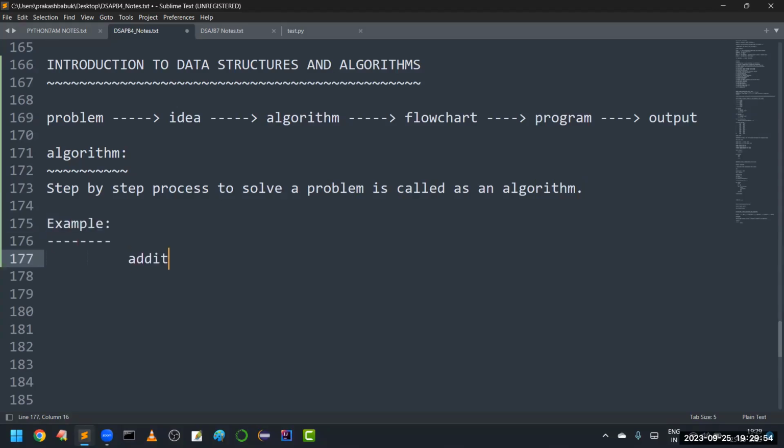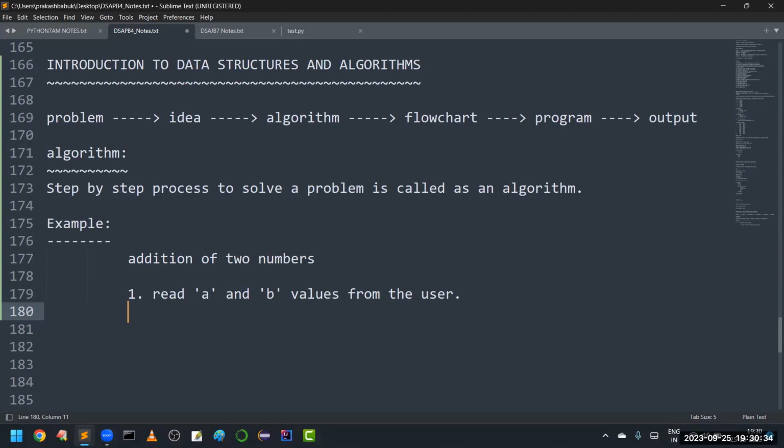I want to perform addition of two numbers. So here I need to calculate addition of two numbers. What steps we have to apply for this? Very simple. The first step here is we have to read A and B values from the user. A and B, just for your understanding purpose, we are giving two names. What is the first name? A. What is the second name? B. We have to read these two values dynamically from the user. This is the first step.